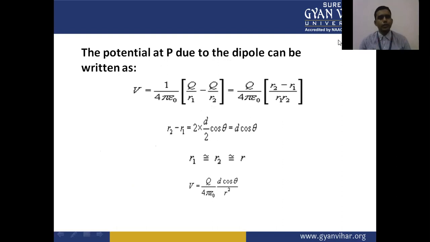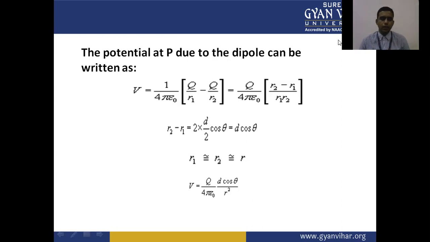Now we will calculate the potential at point P due to the dipole. It can be written as V, the electric potential, equals 1 upon 4 pi epsilon naught times (Q upon R1 minus Q upon R2), which we have already discussed in the previous lecture about electric potential.